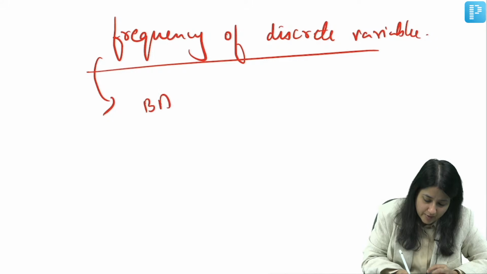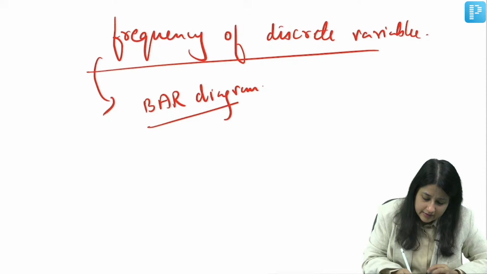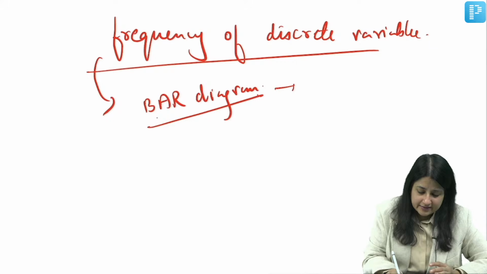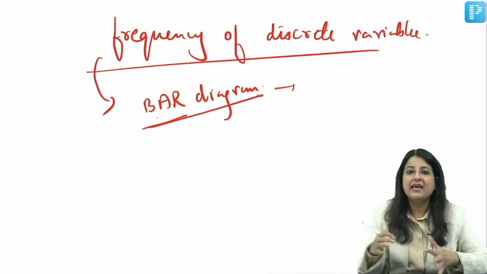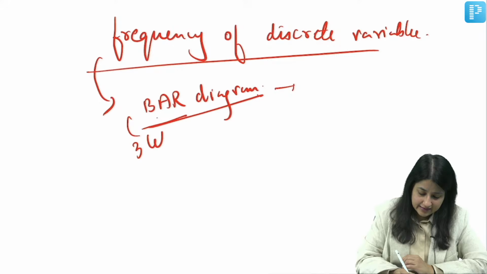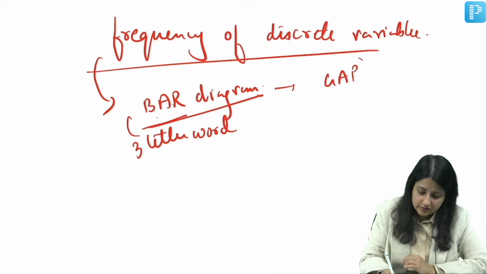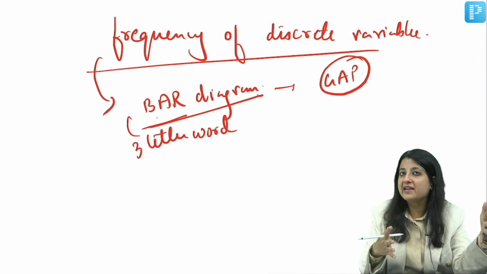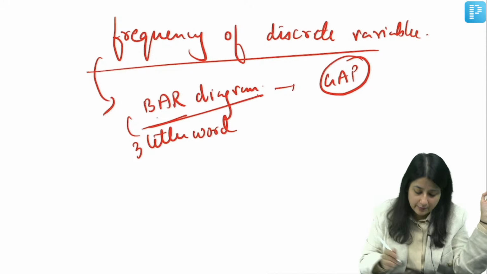You will draw a bar diagram or bar chart or bar graph. Now see, discrete means qualitative. Bar is a 3-letter word. Can you see? B-A-R. Bar is a 3-letter word. Gap is also a 3-letter word. So wherever you see a gap, don't get confused. It's not a histogram. It is a bar chart.